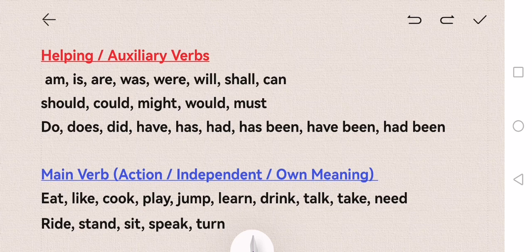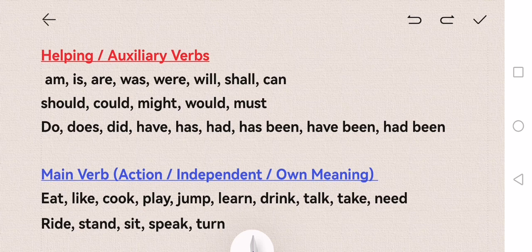But for the time being, make it very simple. Just make sure whichever sentence you use has either an auxiliary verb or a main verb in it. Or in some cases you might find an auxiliary verb and then an ing with the verb. For example, "I have been waiting for the last 2 hours." You see wait is a main verb, but then you have to put ing there.